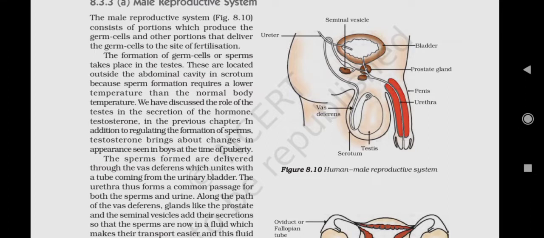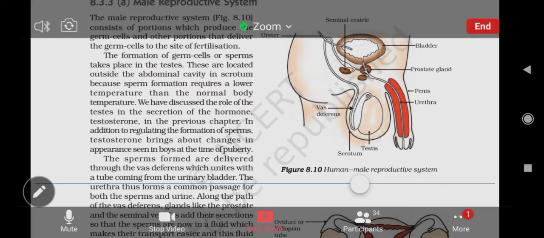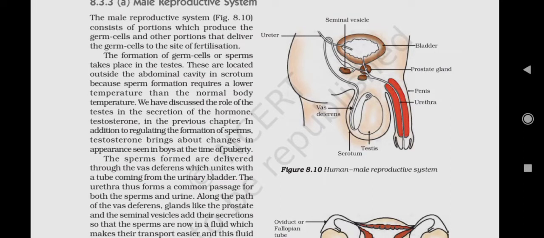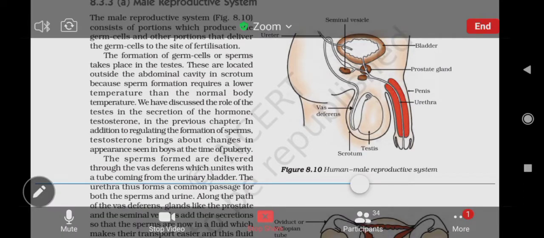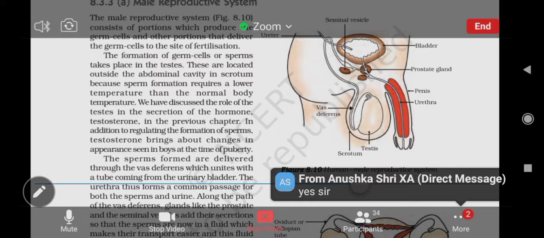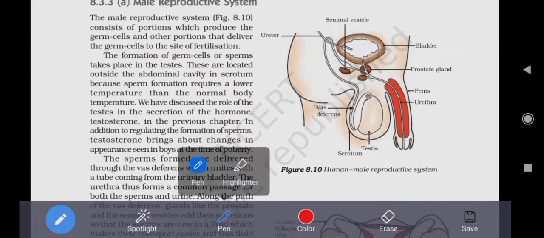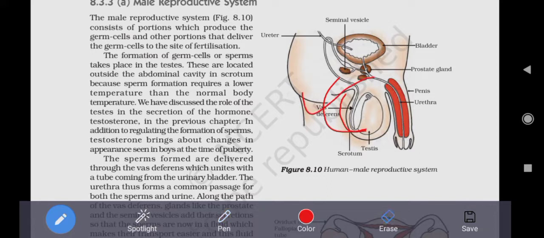Okay? So, now the third part is the function of the scrotum. And the function of the testes and the scrotum is clear to all the students? Okay, fine. Now, from the testes, you can see in the diagram, a tube emerges out. I have also highlighted it in the diagram. And what is the name of this tube? This tube is called vas deferens.